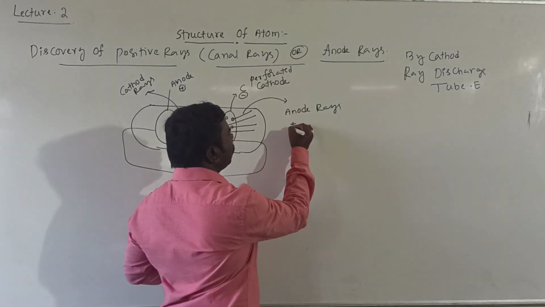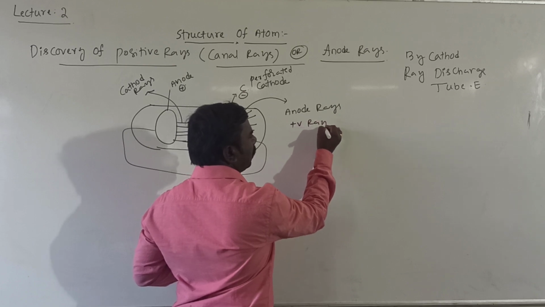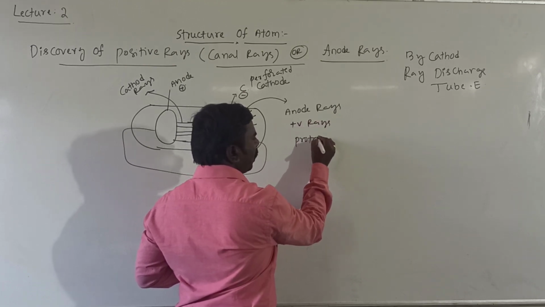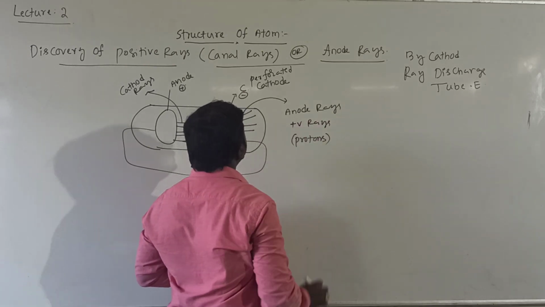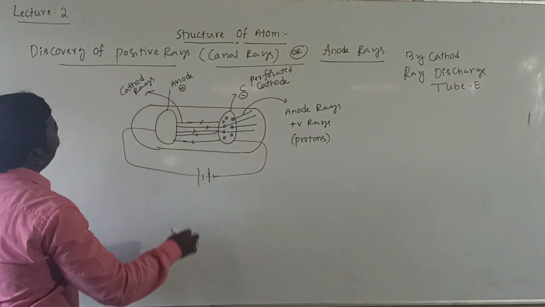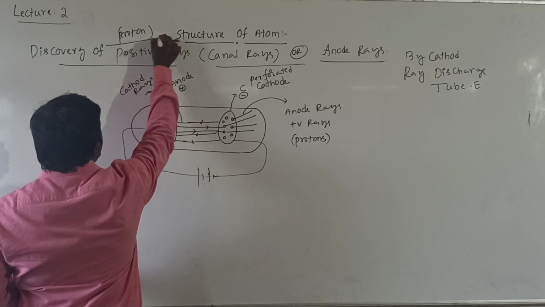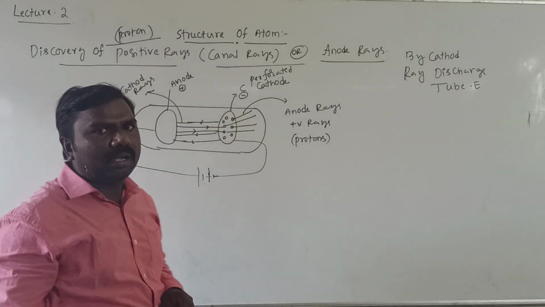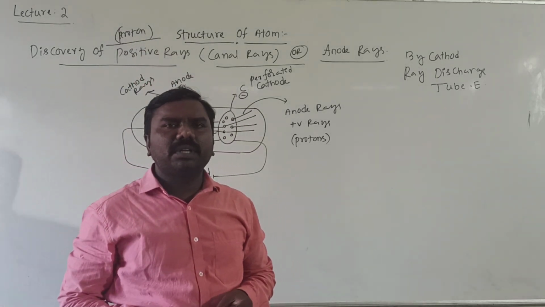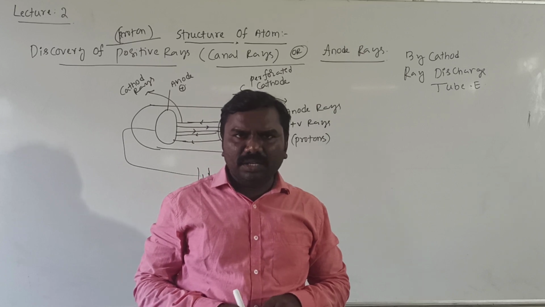That's why these are positive rays, nothing but protons. It is the discovery of the proton, which was given by Goldstein.